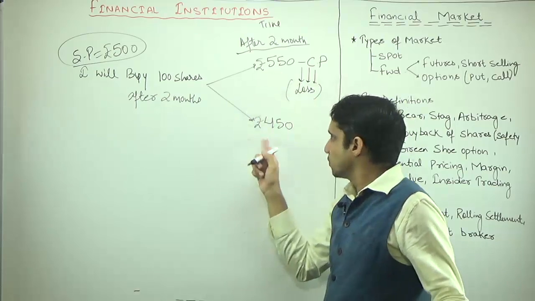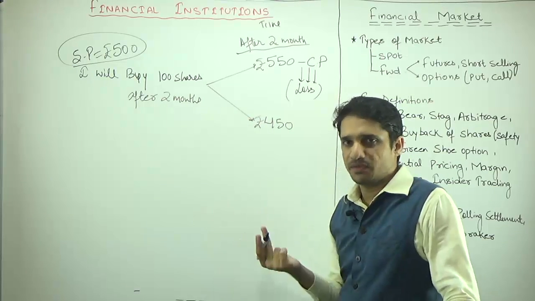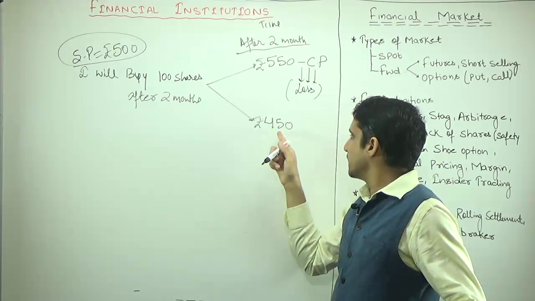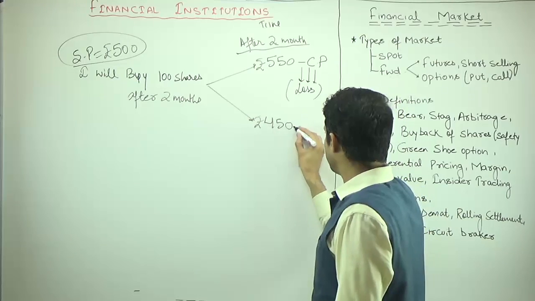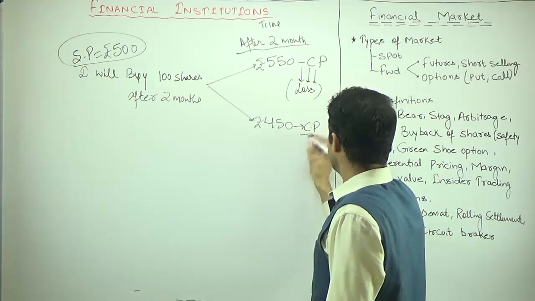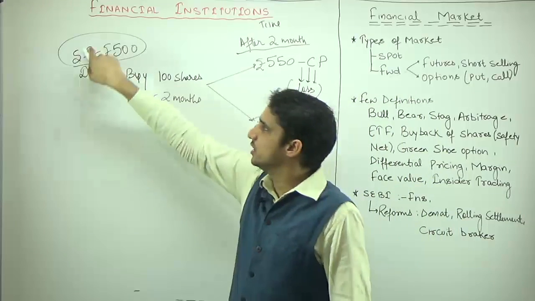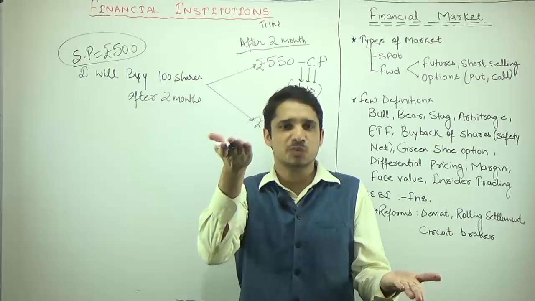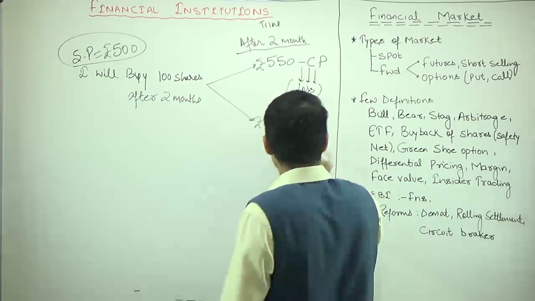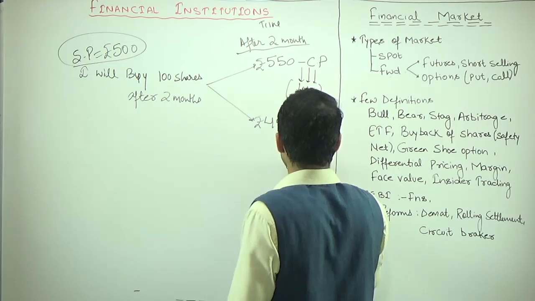Suppose after 2 months or whatever the time frame is, and it is executed on the last Thursday, same like futures. So suppose the price becomes 450 after 2 months. So the price at which I am going to purchase it, the cost price, will be 450, and the price at which I have already sold is 500. So cost price is less, selling price is more. It means I will be in profit, or we can say gain.